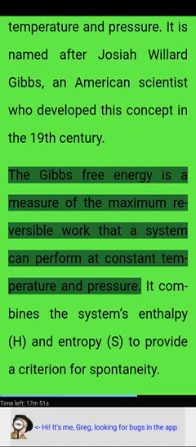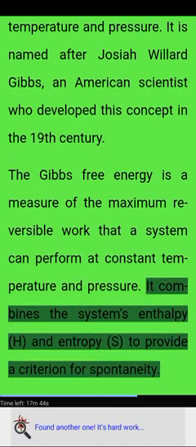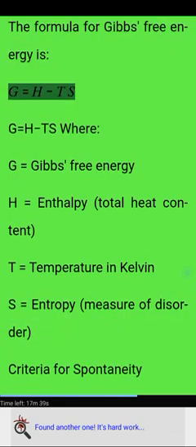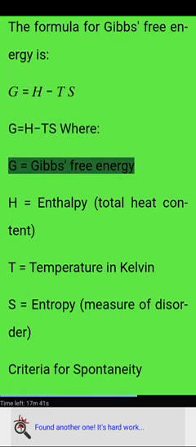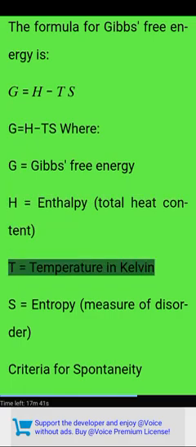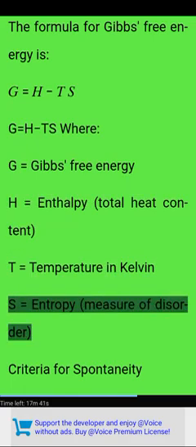The Gibbs free energy is a measure of the maximum reversible work that a system can perform at constant temperature and pressure. It combines the system's enthalpy H and entropy S to provide a criterion for spontaneity. The formula for Gibbs' free energy is G = H - TS, where G equals Gibbs' free energy, H equals enthalpy, the total heat content, T equals temperature in Kelvin, and S equals entropy, a measure of disorder.